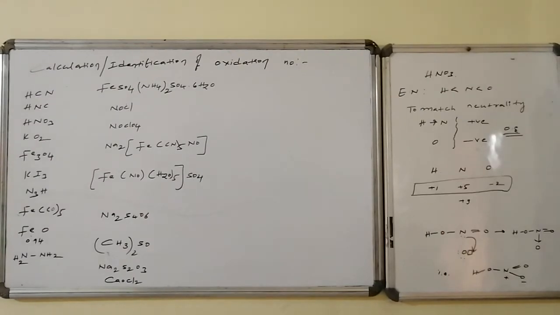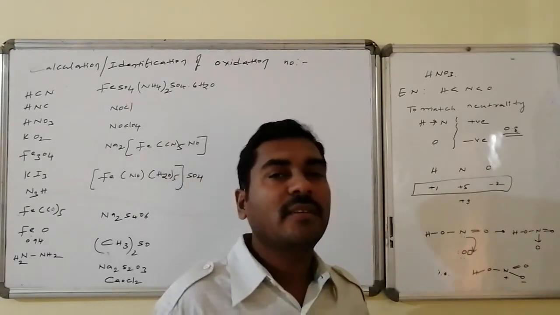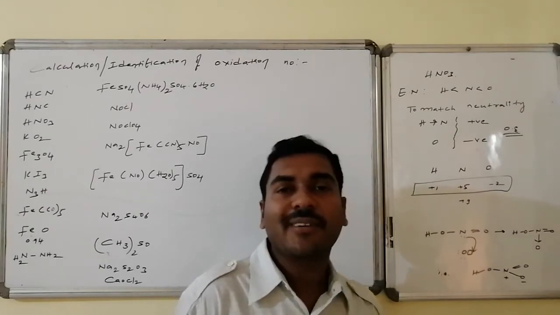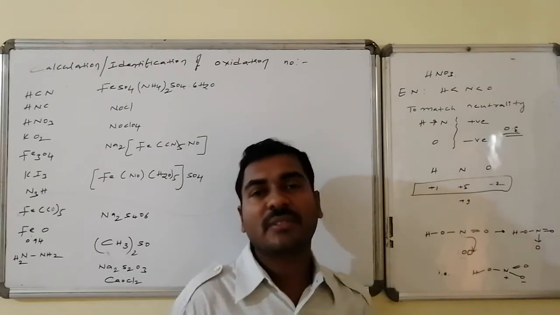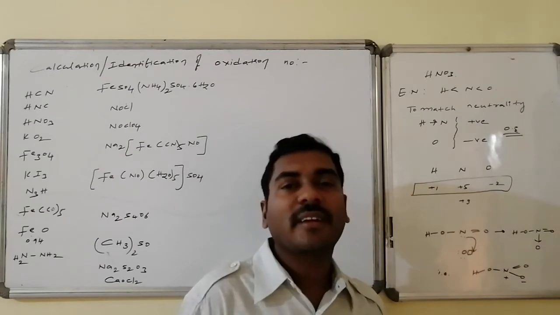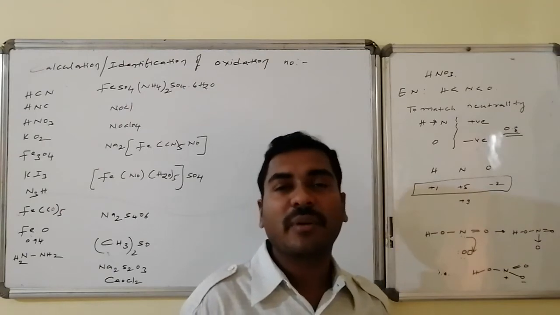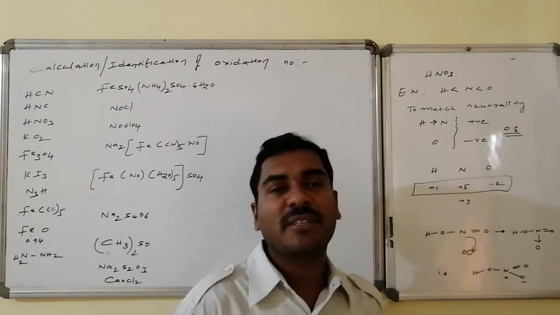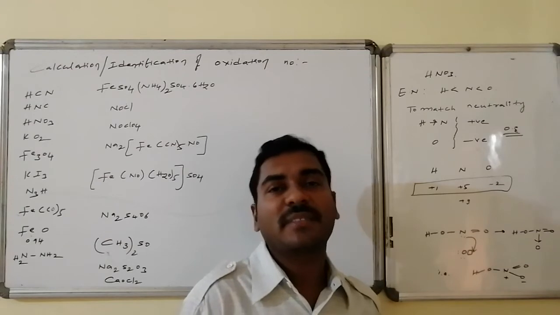Let us go to the next structure, nitric acid. As far as electronegativity is concerned, the highest electronegativity is present for oxygen, while hydrogen and nitrogen have relatively lower electronegativity. To match the neutrality of the composition of 1 hydrogen, 1 nitrogen and 3 oxygens, the more electronegative element should maintain the negative oxidation state and the others maintain positive oxidation states. The positive state for hydrogen is just +1, but nitrogen has different variations. It can generally show +5, +3, etc.